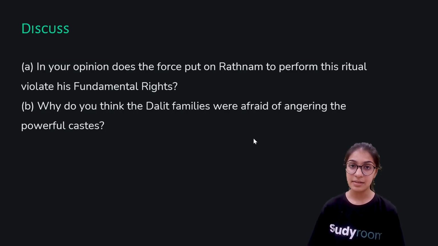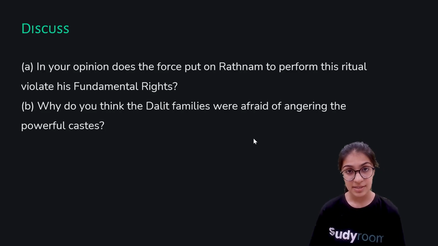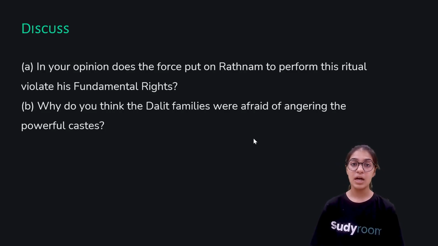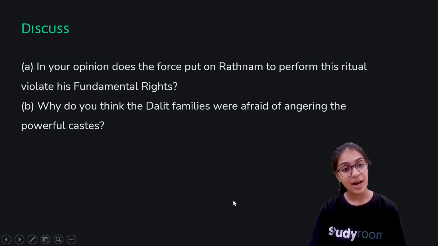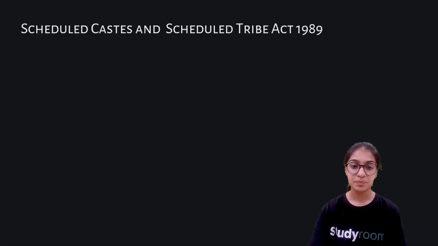They belong to a poor background, and so they do not have enough money to start their own business or do their own work. So they used to work under these powerful caste people as domestic workers, or as tenants on their lands. And so they were afraid that if they raised their voice against these powerful people, they would be asked to leave the job, removed from the job, and then there would be no other place for them to go. Okay, so that is why Dalit families were afraid of angering the powerful caste.